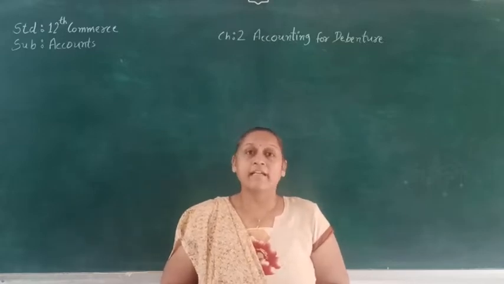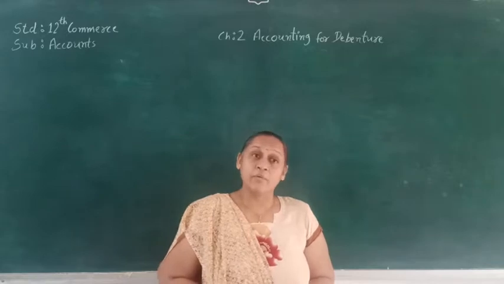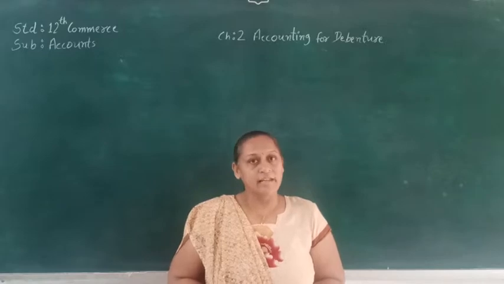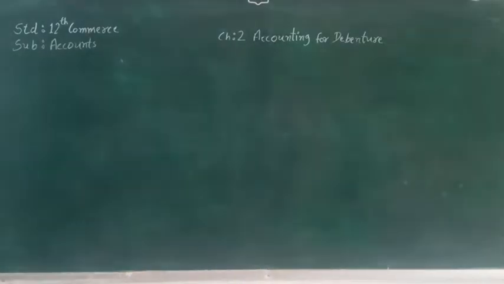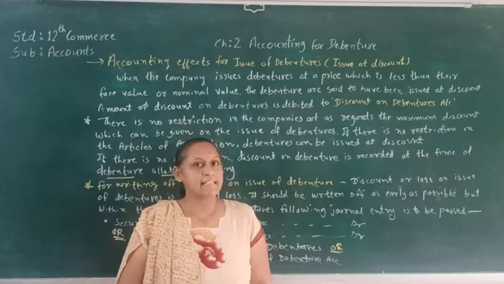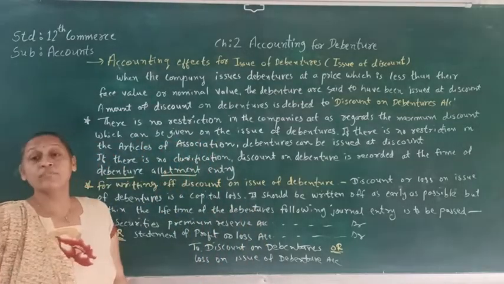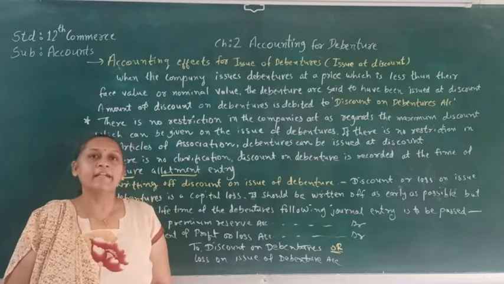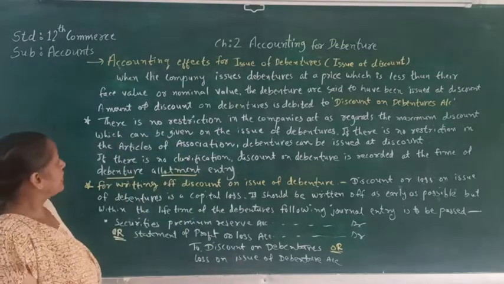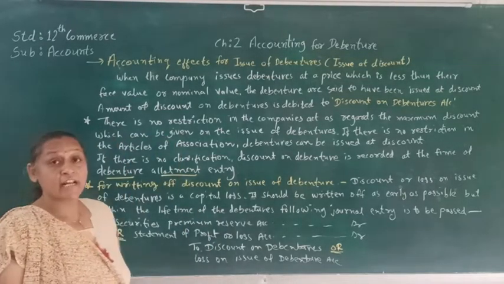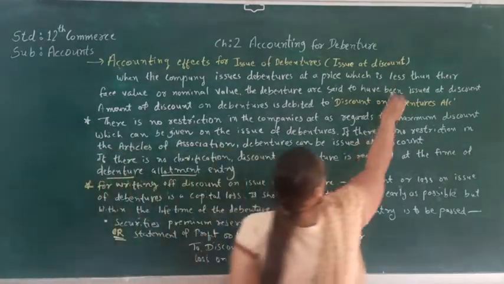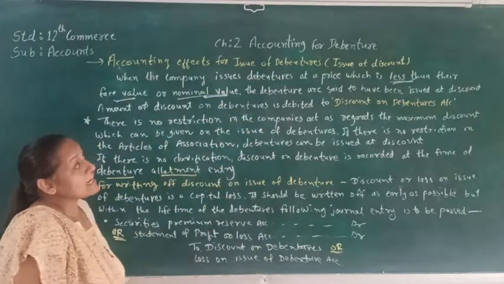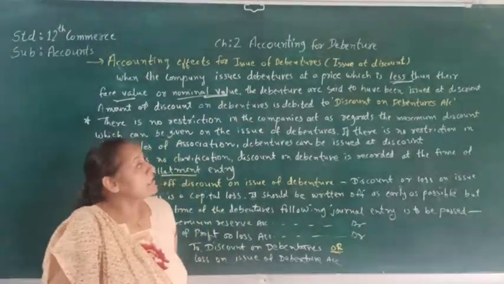So let's see that. First we are going to see some important points related to the issue of debenture at discount. Let's see the accounting effect of issue of debenture, and here we will see the issue of debenture at discount. As we know, when the company issues debenture at a price which is less than their face value or nominal value, the debenture is said to have been issued at discount.